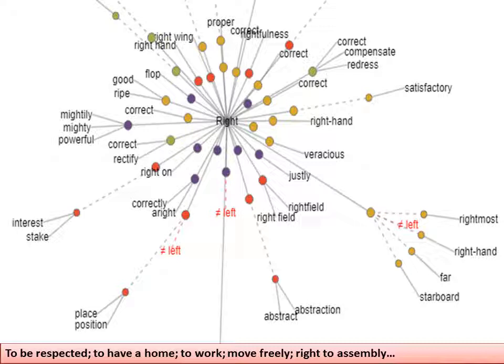We have two eyes, one on the right, one on the left. We have two feet, one foot on the right and the other on the left. But here, the human right, the right to be respected, to have a home, to work, to move freely, right to assembly, etc., etc.